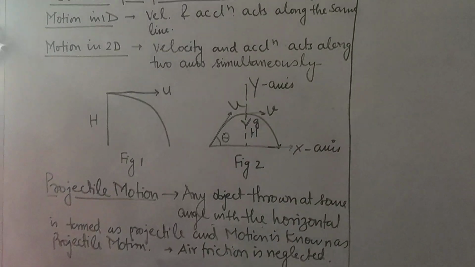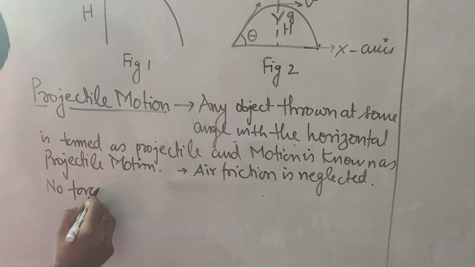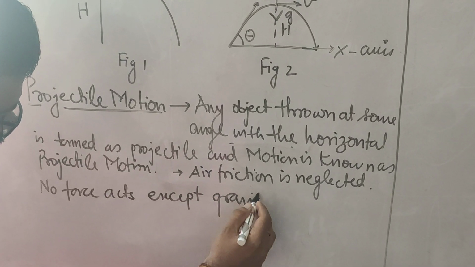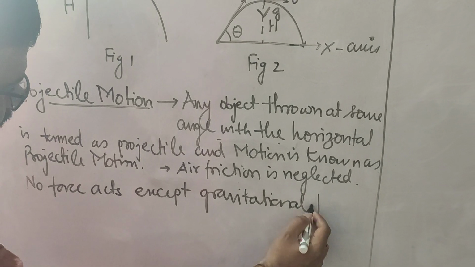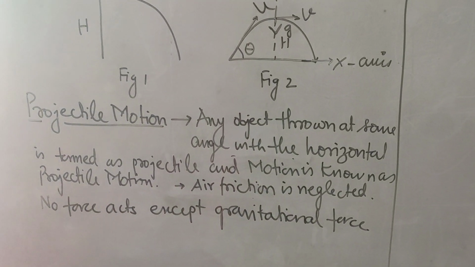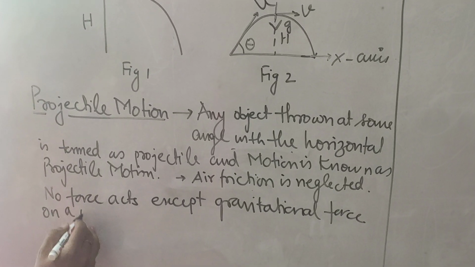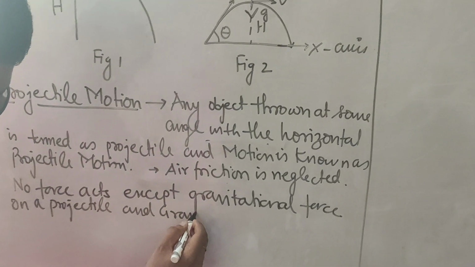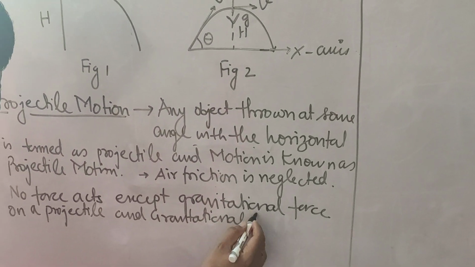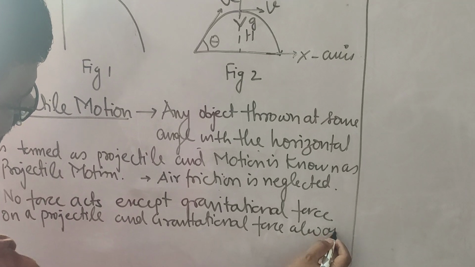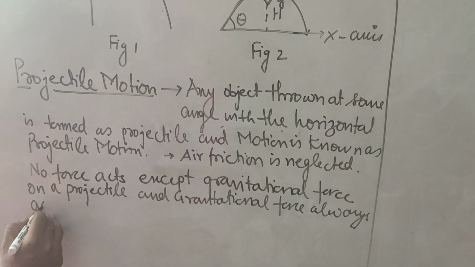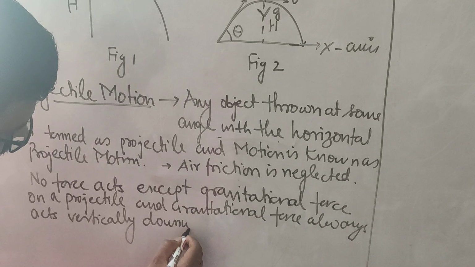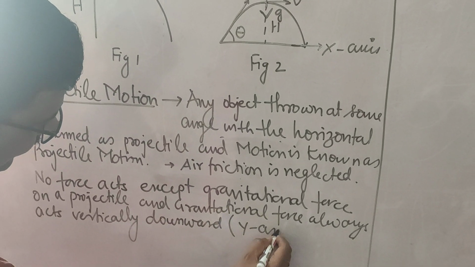One more important thing: no force acts on a projectile except gravitational force, and gravitational force always acts vertically downward, that is along the y-axis.